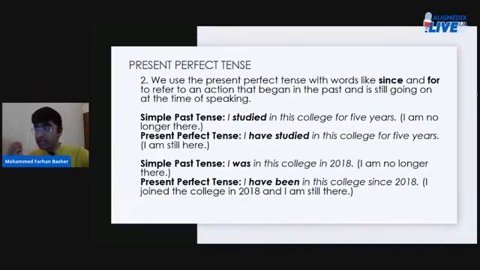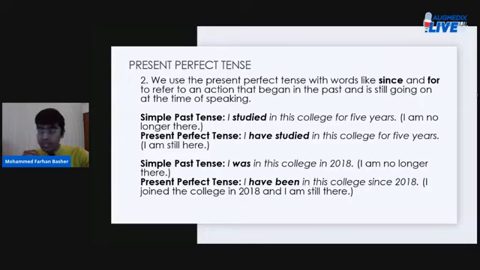So we use time phrases or words like since and for to refer to an action that began in the past and is still ongoing at the time of speaking. And at the same time, we explain or describe so in the present perfect tense.